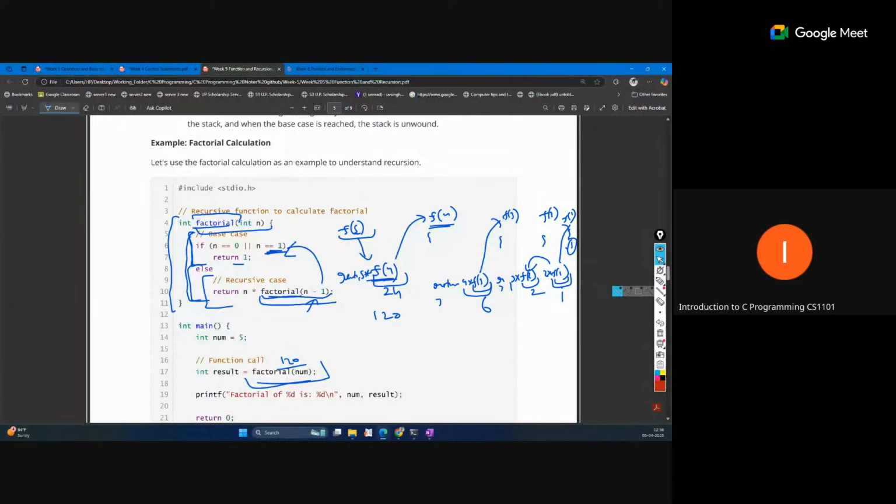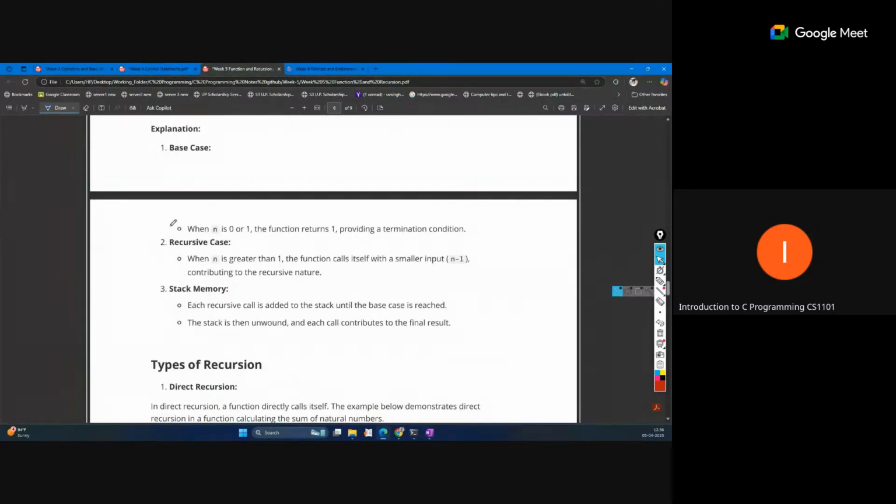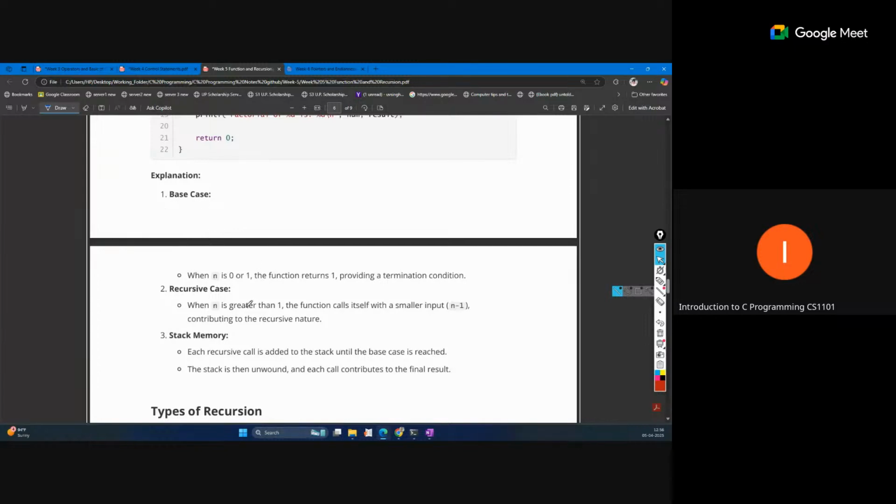So this is just a logical way to understand the concept of a recursive call. From the same body, we call a new function with the same name. That is called recursion. So this is the base case and the recursion case.